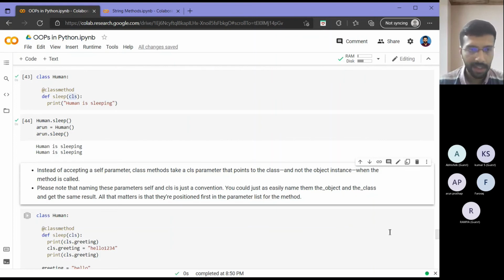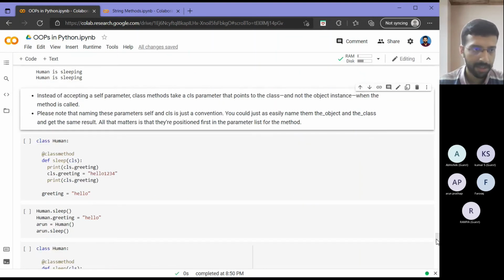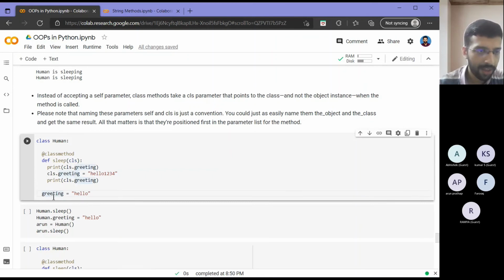Now let's see, with this definition of class method, let's try to build a more complex class method. So here, like our earlier thing, I define a, what is this? Is this a class attribute or an instance attribute?